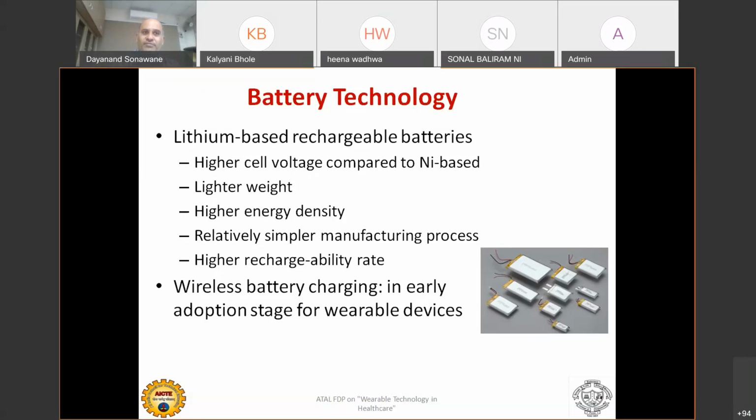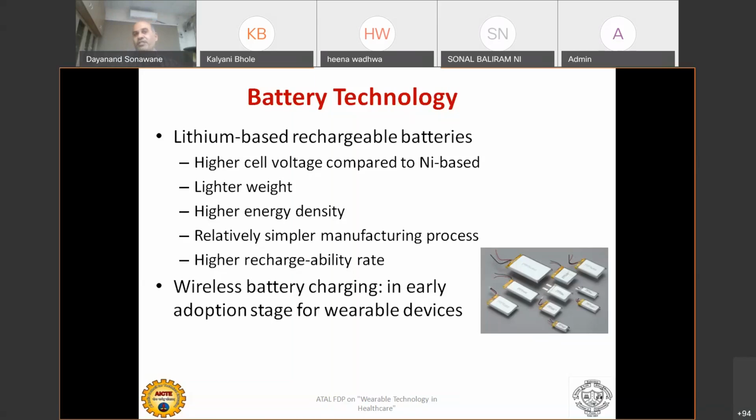Then what is the solution? The solution is that your battery should be charged on the self. I should not have to remove my wristband and put it on for charging and again. People will not prefer this kind of thing. My battery should be charged there itself when it is on the hand or on my arm. So these are low charging batteries, low power charge. Even though it takes 1 hour to recharge, it doesn't matter because it's real-time, continuous recharging.